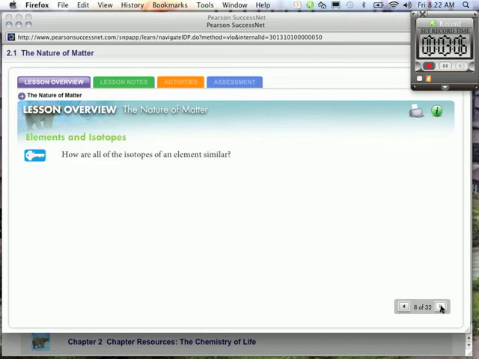How are all of the isotopes of an element similar? So you can have isotopes of aluminum. There are 5 different isotopes, but they're all still aluminum, and they all still have the same number of protons and electrons. All isotopes of an element have the same chemical properties. So it's the electrons that make up these chemical properties.